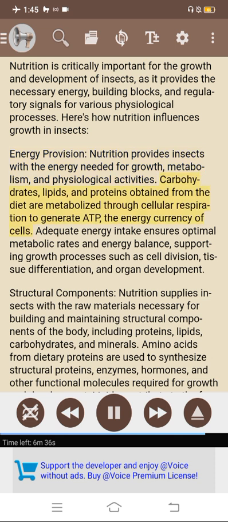Carbohydrates, lipids, and proteins obtained from the diet are metabolized through cellular respiration to generate ATP, the energy currency of cells. Adequate energy intake ensures optimal metabolic rates and energy balance, supporting growth processes such as cell division, tissue differentiation, and organ development. Structural components.